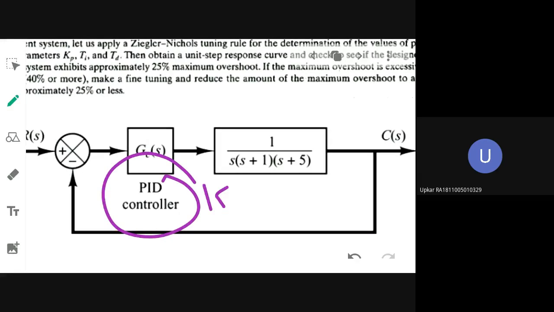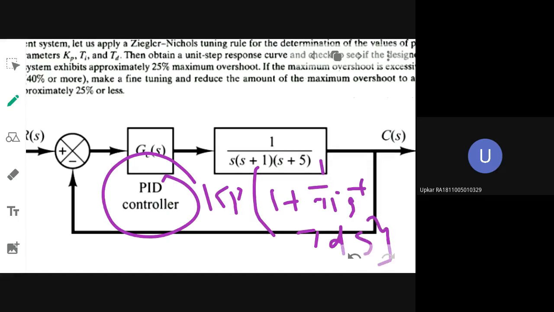Kp into 1 plus 1 by Ti s plus Td s. What are the three factors that you are supposed to find out? Kp, Ti, and Td.